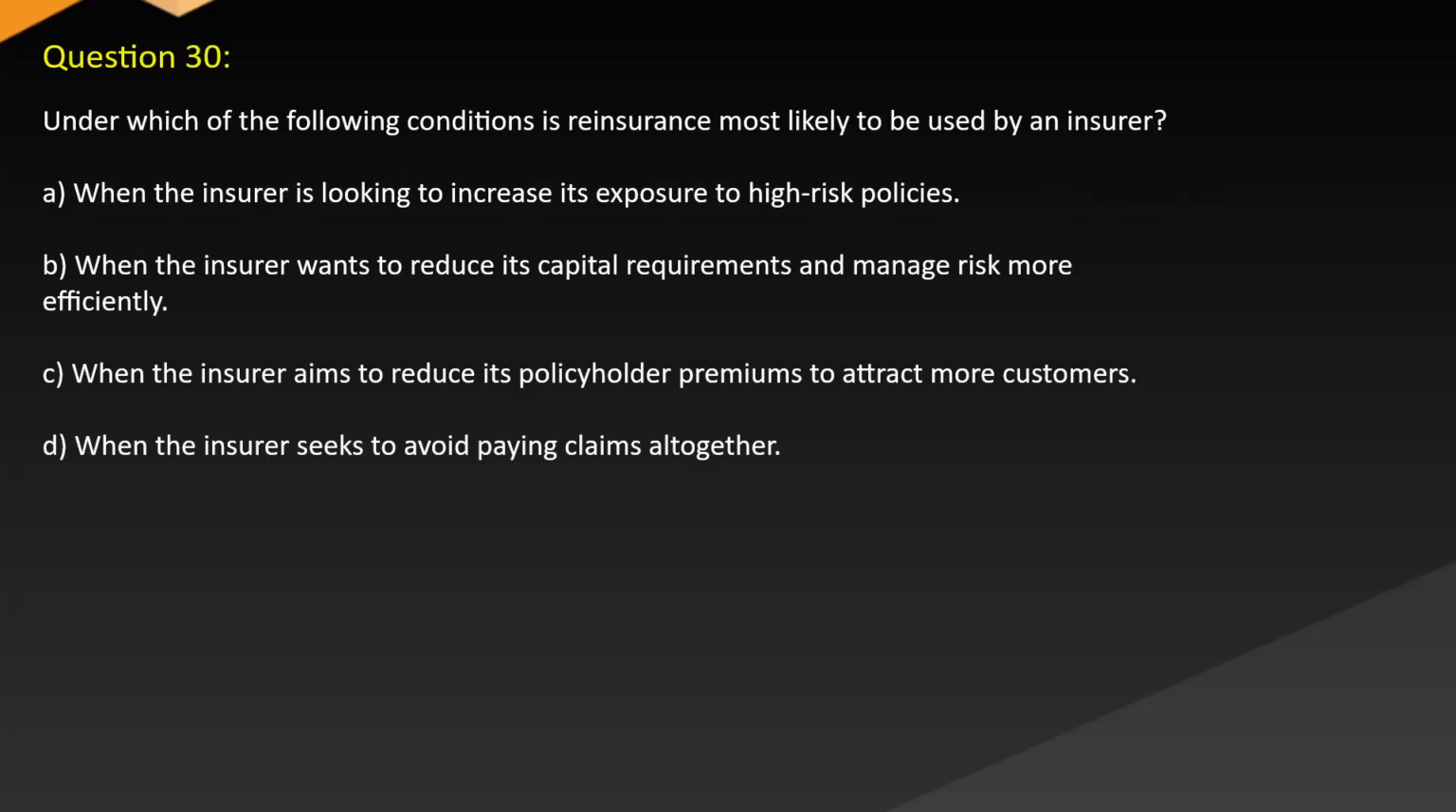Question 30. Under which of the following conditions is reinsurance most likely to be used by an insurer? A. When the insurer is looking to increase its exposure to high-risk policies. B. When the insurer wants to reduce its capital requirements and manage risk more efficiently. C. When the insurer aims to reduce its policyholder premiums to attract more customers. D. When the insurer seeks to avoid paying claims altogether.